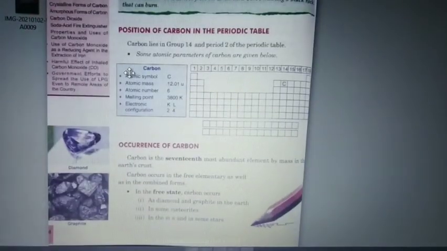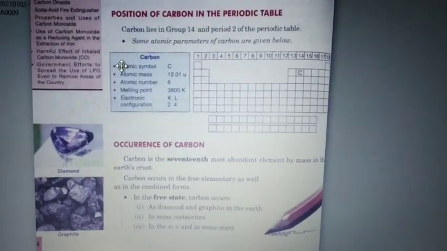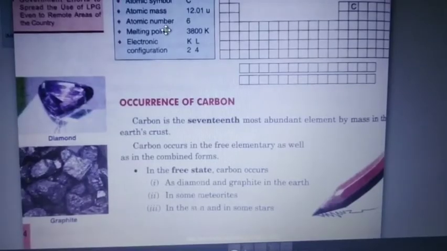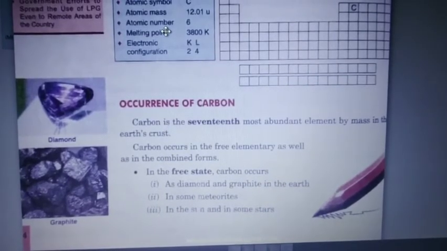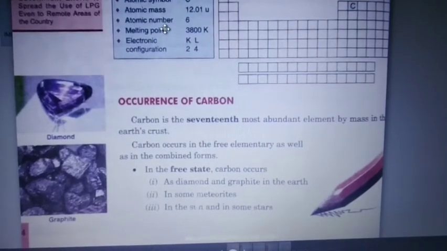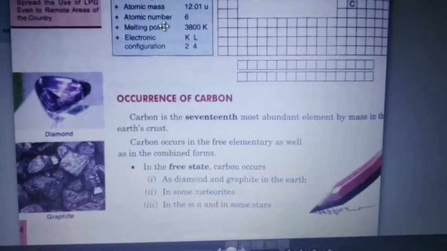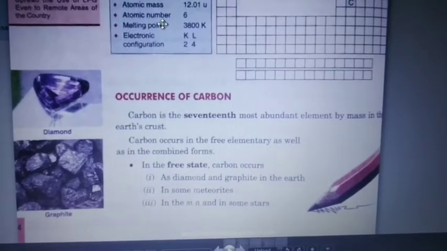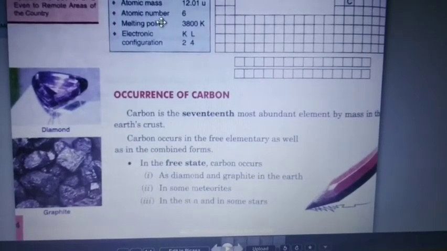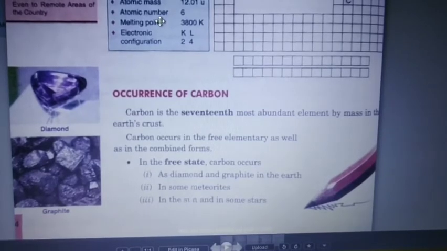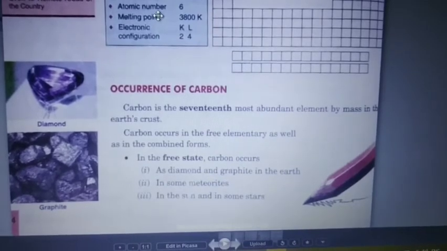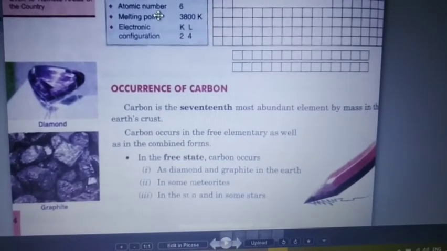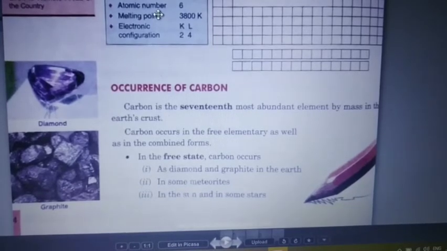Now, the occurrence of carbon. So how does this carbon occur? Let's see. It is the 17th most abundant element by mass in the earth's crust. It occurs in the free elementary as well as in the combined forms. In the free state, carbon occurs as diamond and graphite in the earth. I think you know about the allotropes of carbon, but in this chapter we are going to learn allotropes and allotropy. Okay.